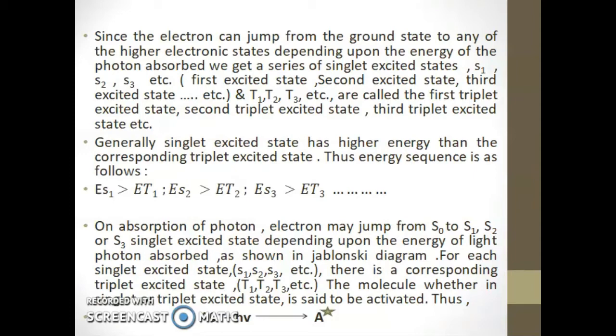Thus, quantum mechanically, a singlet excited state has higher energy than the corresponding triplet excited state, as we discussed earlier. That is, ES1 is greater than ET1, ES2 is greater than ET2, and ES3 is greater than ET3. Okay, this much is clear.